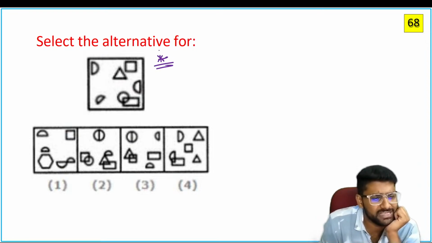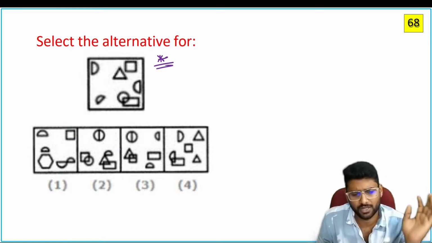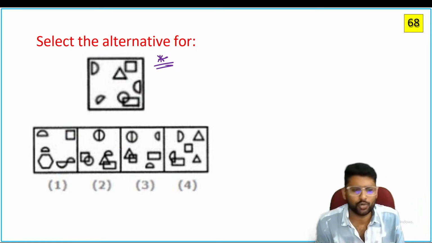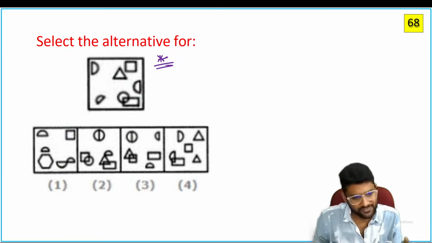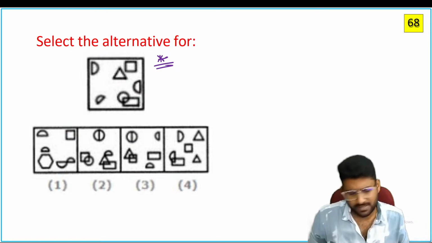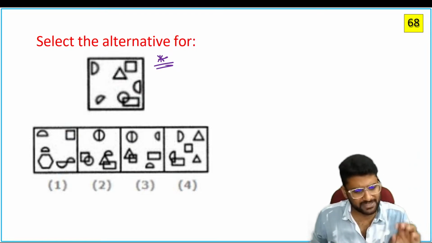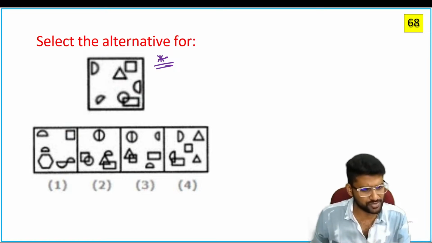Alternative means all these elements should be in one of the boxes in the given options. So don't remove any element, don't add a new element. Alternative means we need that element, but in different positions. So that's the meaning of alternative. You can see all these inside pictures in one of the given options. So which option is it?